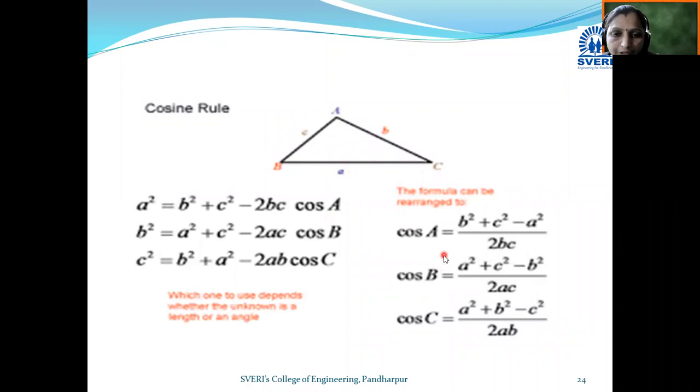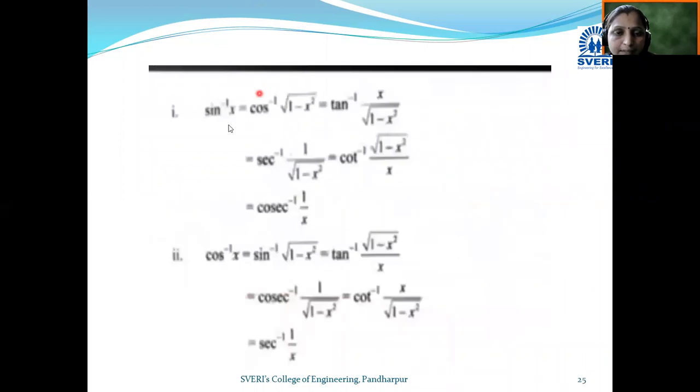Already we have discussed the cosine rule. A square becomes b square plus c square minus twice bc into cos A. B square is equal to a square plus c square minus twice ac into cos B, and c square becomes b square plus a square minus twice ab cos C. In this way, by using this formula we can obtain the result for cos A, cos B, cos C. Definitely we use this result whenever it is required. Let's move to the next slide.